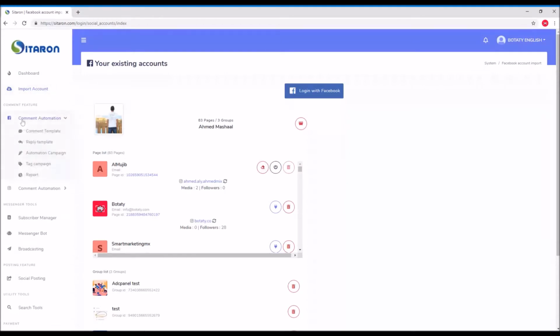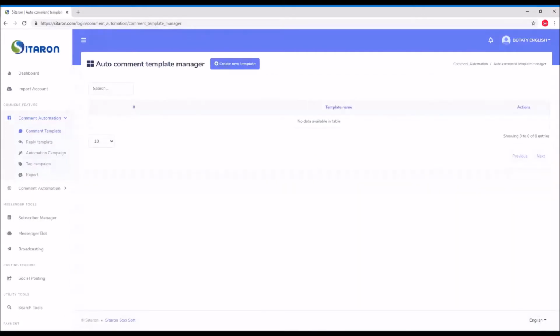First of all, if you go here, you will find comment template, reply template, automation campaign, tag campaign and report. The first option is the comment template. What is the comment template? It's the comment as a page on the post. So now you will make a template to comment on a post as a page. This is not related to replying to the comment as a bot.